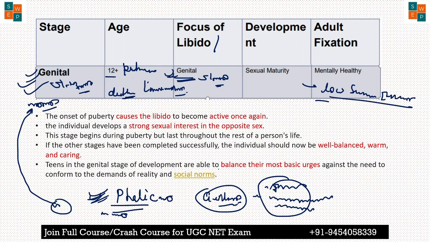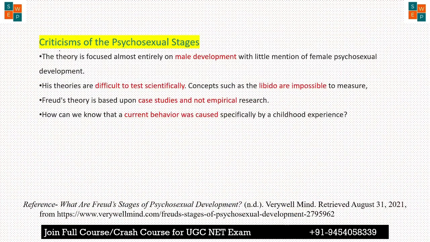So this is how fixation can occur in the genital stage, okay. If the development happens properly, then sexual maturity occurs. They maintain a balance between their social norms and their sexual urge. So this is the kind of development that happens in the genital stage, okay. So this is all about the 5 stages of the psychosexual development theory.